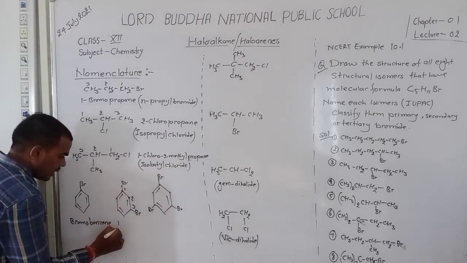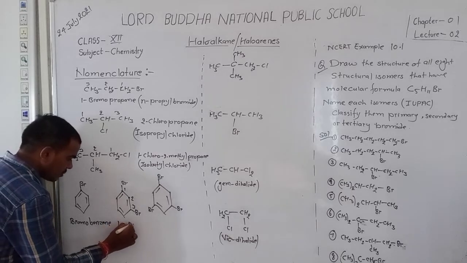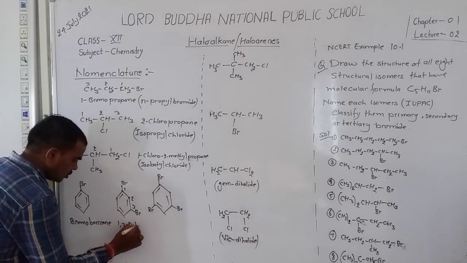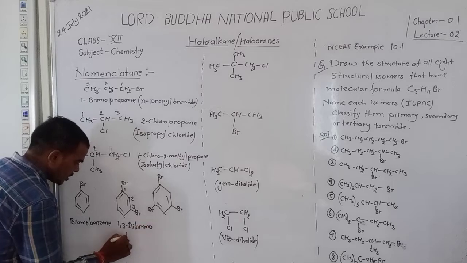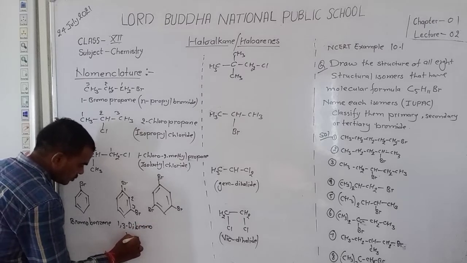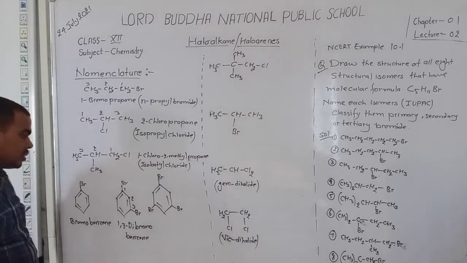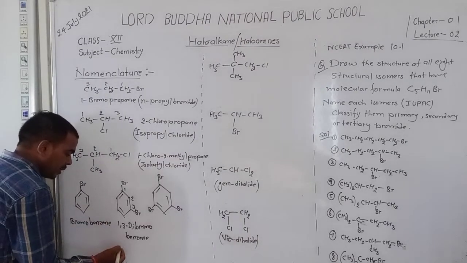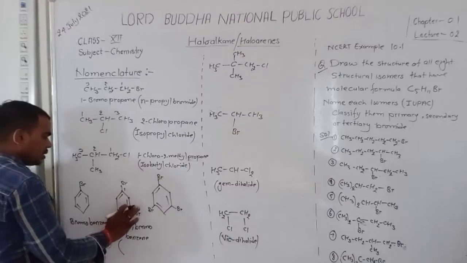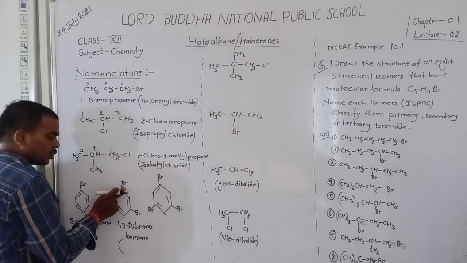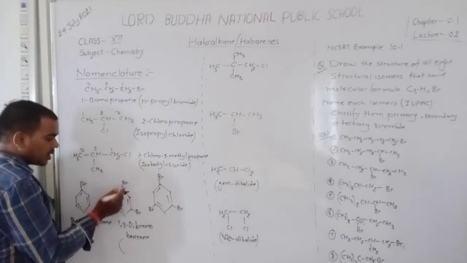Here 1,3-dibromobenzene. Okay student, 1,3-dibromobenzene. And in common nomenclature we say it is meta position.